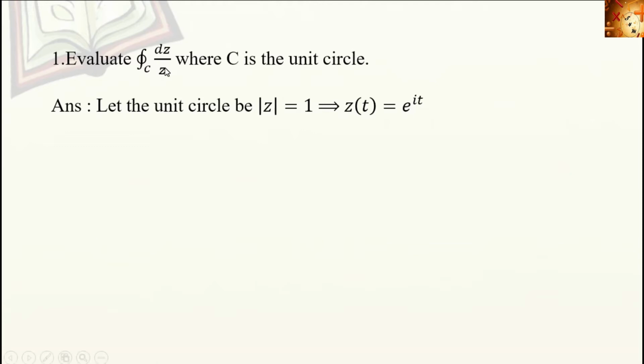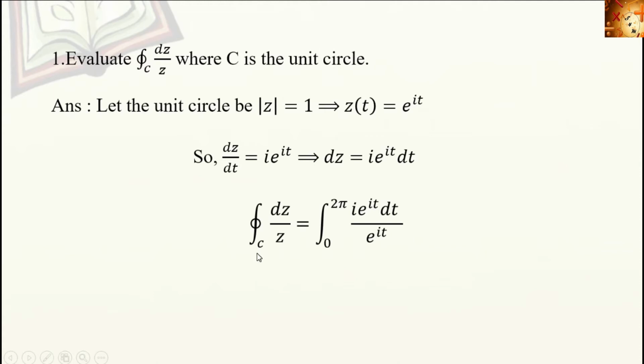Here in the integrand, we want dz. Then here z depends on t. So we get dz by dt equal to i into e raised to it, derivative of e raised to it. So which implies dz is equal to i e raised to it dt. Next, substitute these terms in the given function. So integral over C dz by z is equal to, in place of dz, i e raised to it dt divided by, in the place of z, e raised to it.